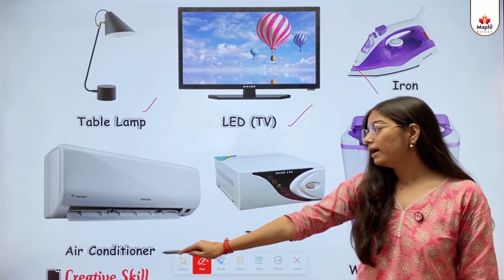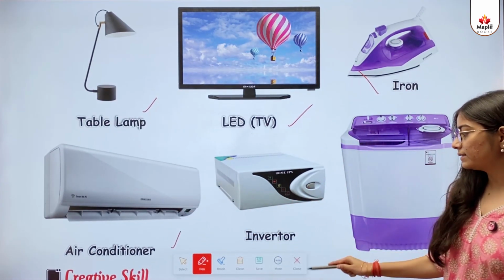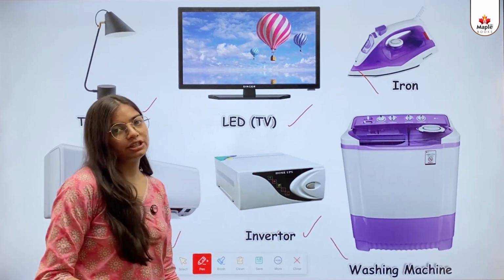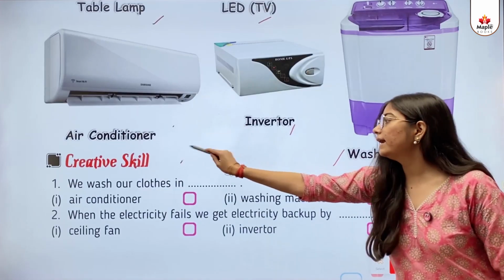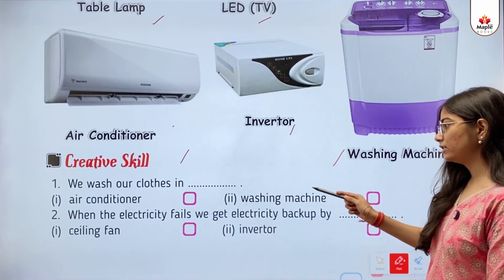This one is an air conditioner. This one is an inverter. This one is a washing machine. Creative skill. First, we wash our clothes in dash.